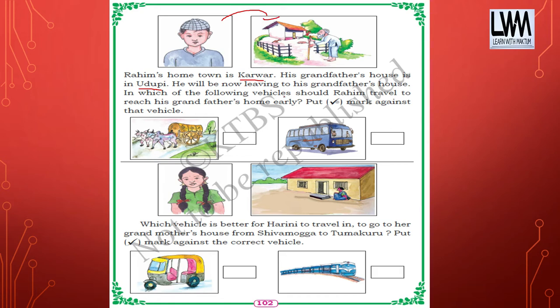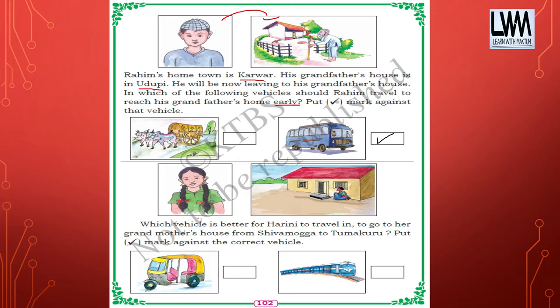In which of the following vehicles should Rahim travel to reach his grandfather's home early? So he wants to reach his grandfather's home early. So which vehicle can he use? Bullock cart or the bus? Which one should he use? He should use the bus. Right? Comparatively, the bus moves faster. So we should use the bus.